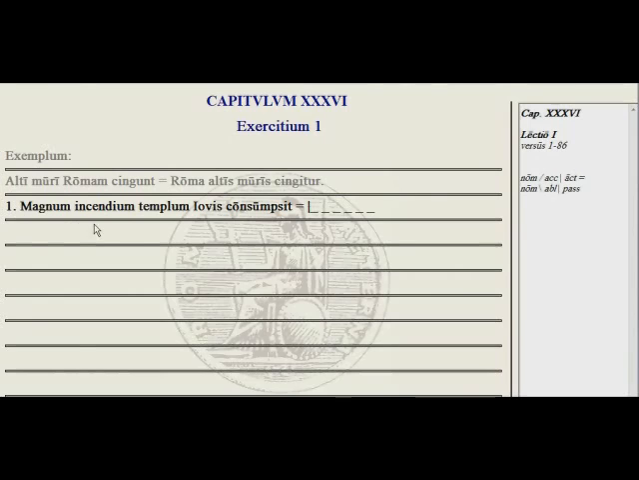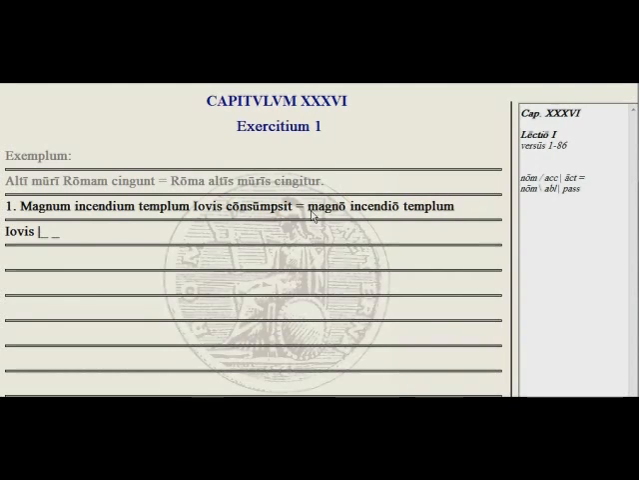So we have magnum incendium templum Jovis consumpsit. A huge fire devoured or destroyed the temple of Jove. And so what we want to say here is that the temple of Jove was destroyed or was consumed by a huge fire. So by a huge fire, magno incendio, we want the ablative. Templum stays in the nominative, the temple of Jove, Jovis. And now we want the passive form of consumpsit.